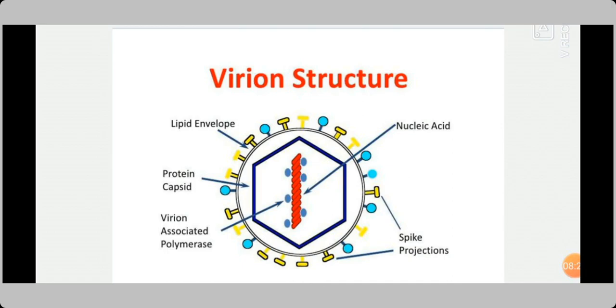Now see the structure of the virion. Inside, the nucleic acid contains DNA or RNA. But prions don't have DNA or RNA, whereas a virion contains DNA or RNA. See here, the red color thing in the middle is the nucleic acid, DNA or RNA. Then the outer lipid envelope is given. The protein capsid is the blue hexagon, a six-sided shape. Then spike-like projections. So this is the structure of a virion.